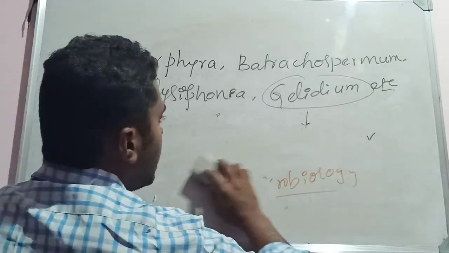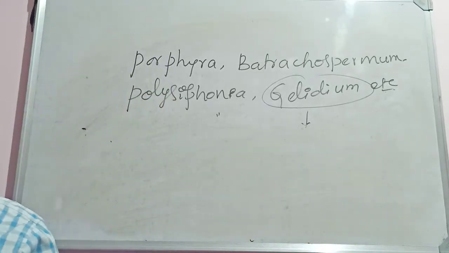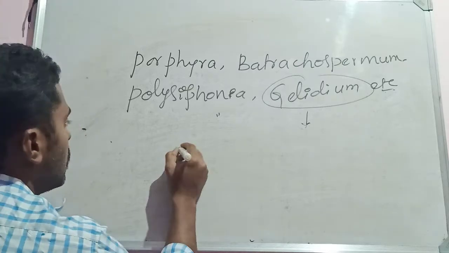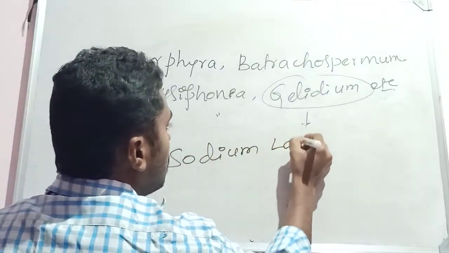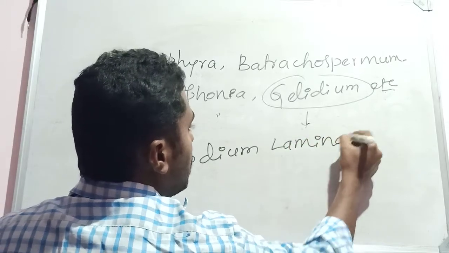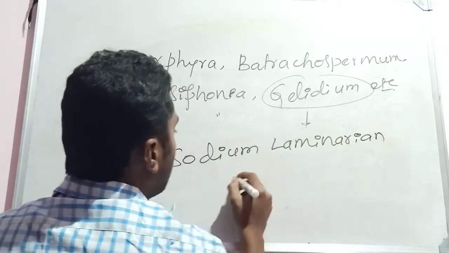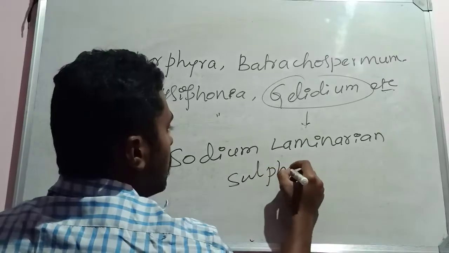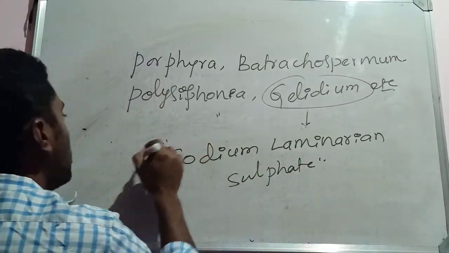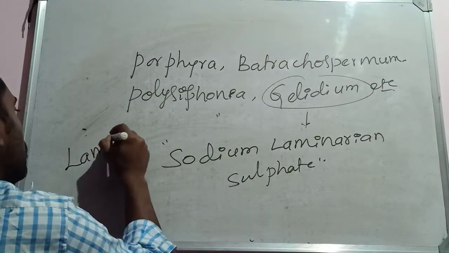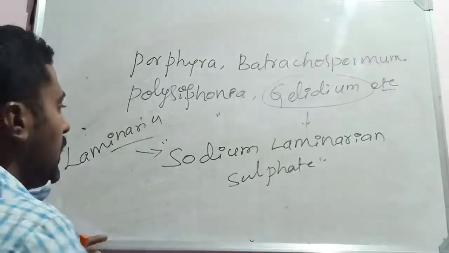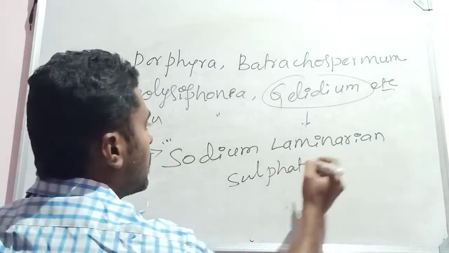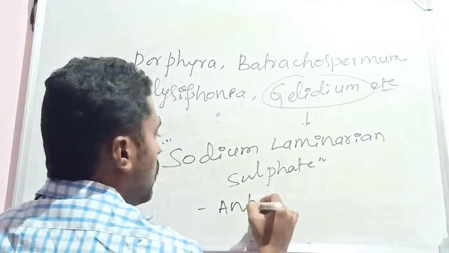Similarly, from the species of Laminaria, a substance called sodium laminarian sulfate is isolated. You know that this is a brown algae. From Laminaria, sodium laminarian sulfate is extracted. This can be used as an anticoagulant.